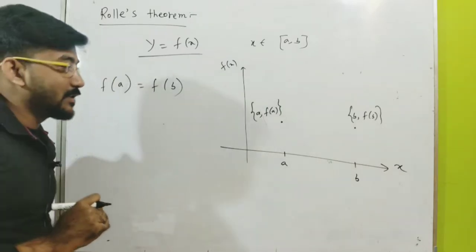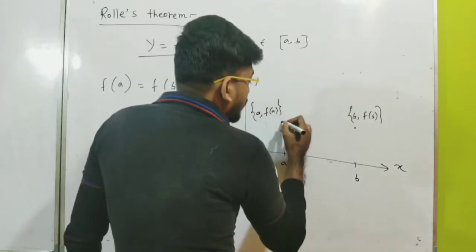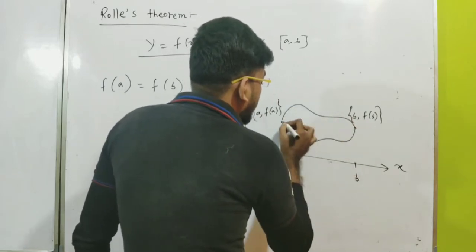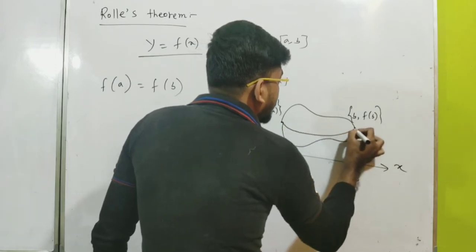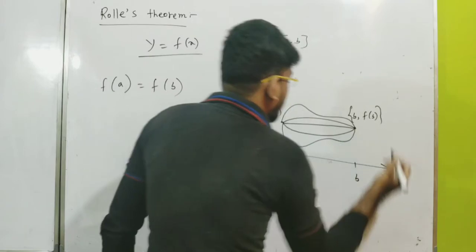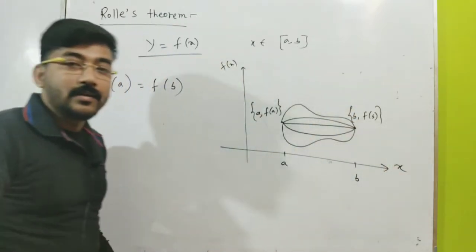Now the interesting thing is that the function can go anyhow. We can show the function in this way, or in this way, or you can show the function straight from this point A to point B. So the function can go like this.